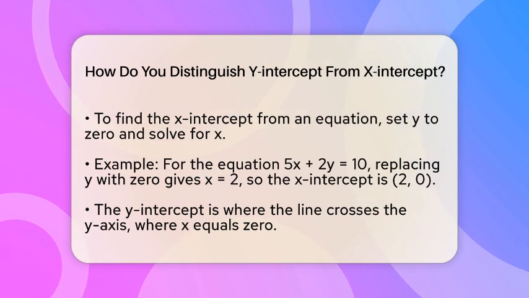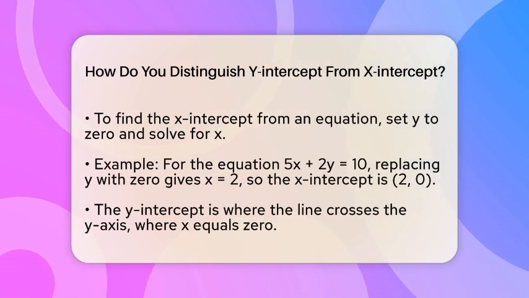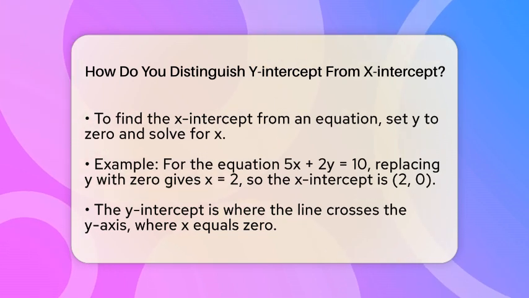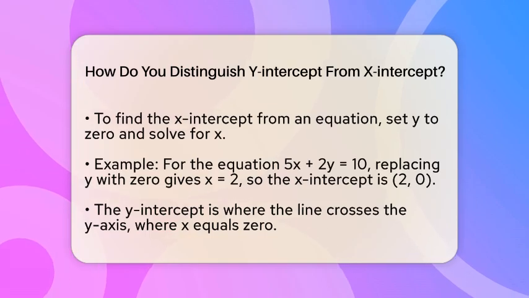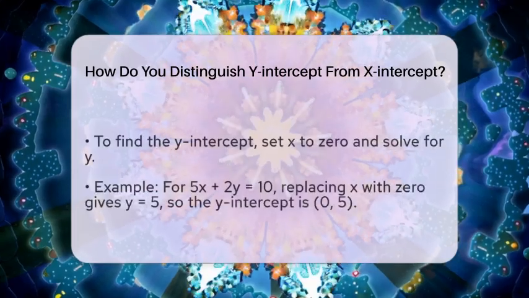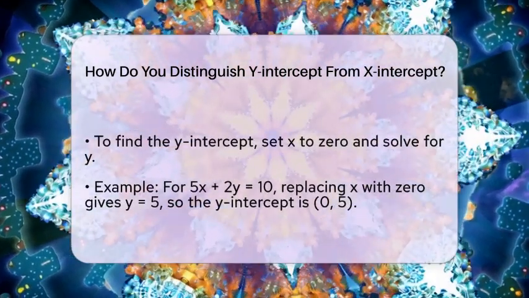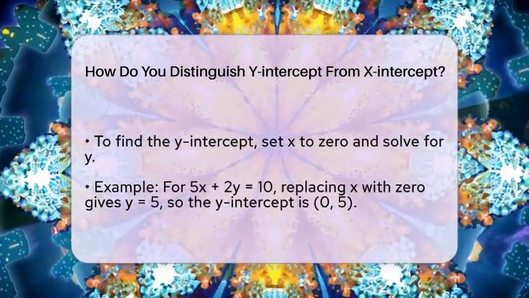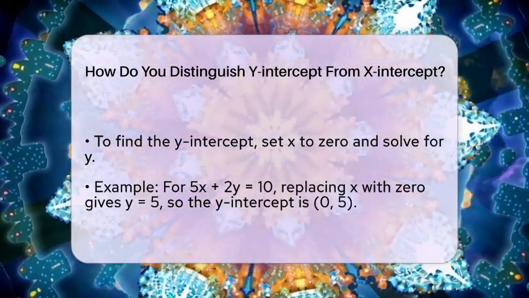Now the y-intercept is the point where the line crosses the vertical axis, called the y-axis. Here, the value of x is always 0 because the line touches the y-axis at that point. When you see a point like (0, y), that is your y-intercept. To find it, you set x equal to 0 in the equation and solve for y.